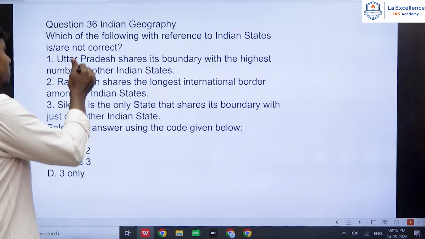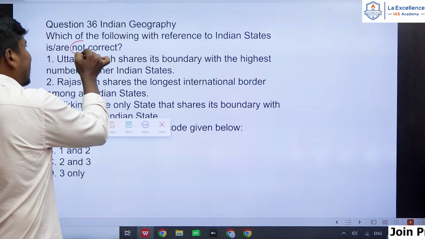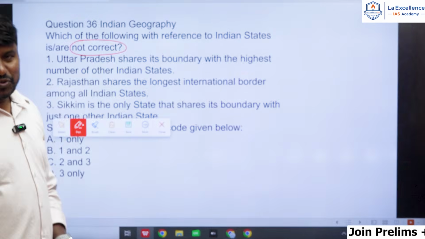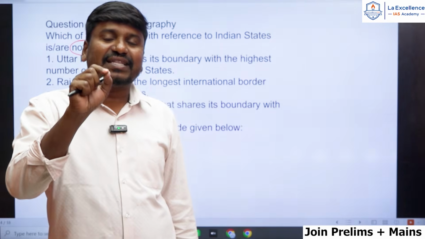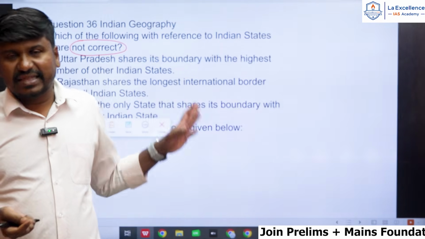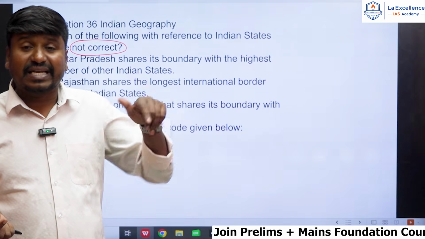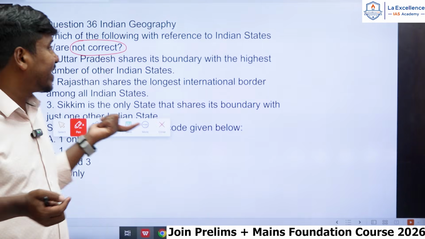Again, many students will make mistakes here. They are asking for not correct statements, but students will mark the answer thinking that they are asking for the correct one. But in this question, they are not asking for the correct statement. They are asking for incorrect statements.